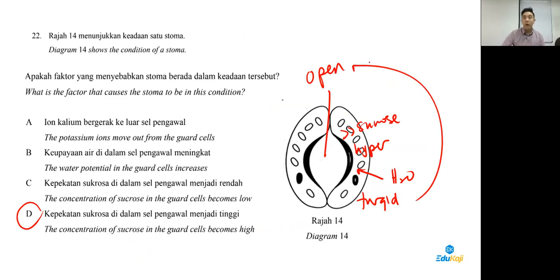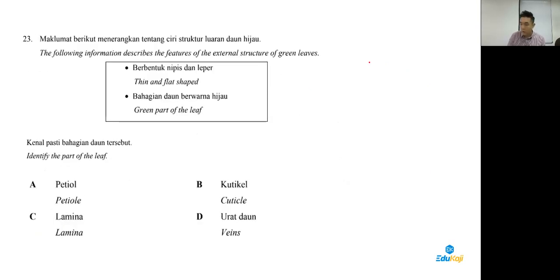That's when the stoma opens. For SPM year 2023, this process is quite important for paper 2, opening and closing of stoma. I told my students already, one of the important things. So 22 answer is donkey.